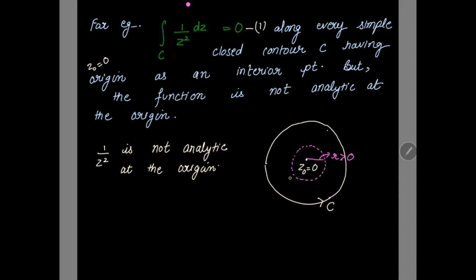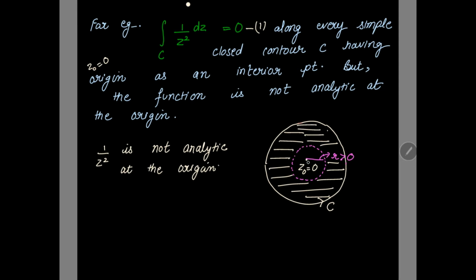I have drawn this circle so that the function will be analytic between this pink colored circle and the outer closed contour. In this region the function is analytic.